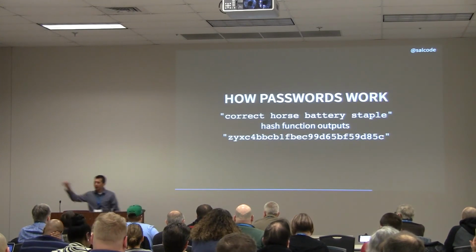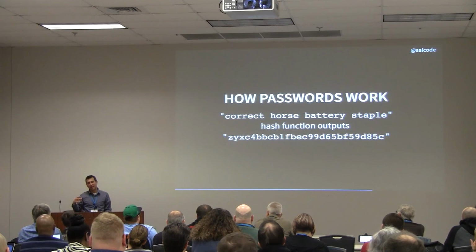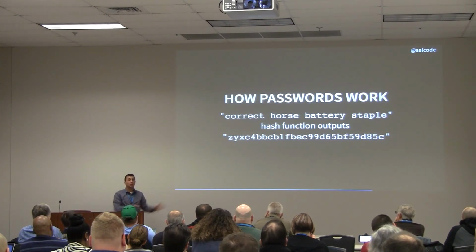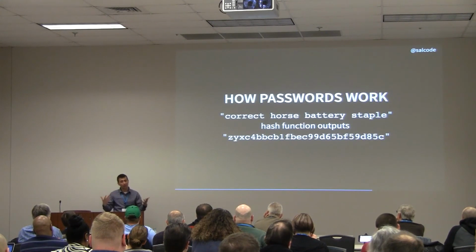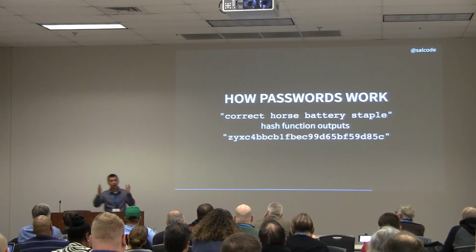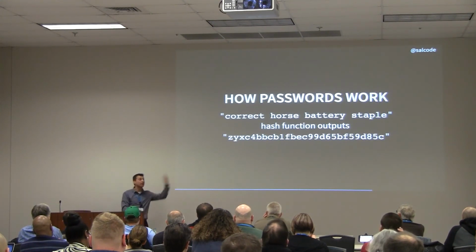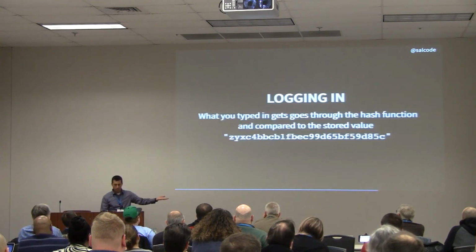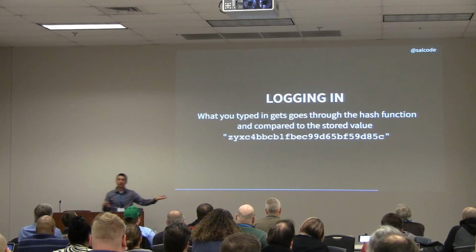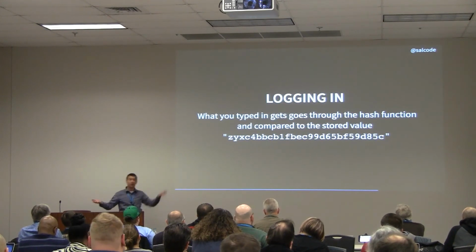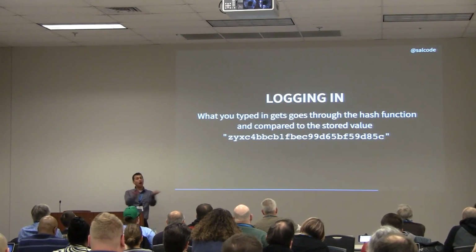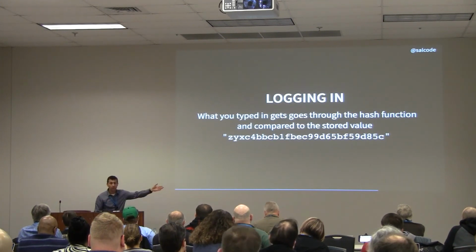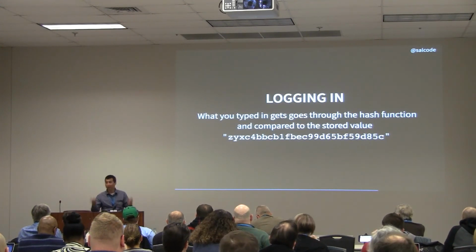And two, if I put in the same thing into that hashing function, I always get that same line of gibberish, that same hash. So what WordPress does is, when you type in your password, they run it through that hashing function, they get the line of gibberish, and they store that line of gibberish. So then when you want to log in, you type in your password, they run it through the hashing function, they get a line of gibberish. They compare it to the stored line of gibberish. Oh, it's the same lines of gibberish. They must have typed in the same password. Great, let them in. It's really brilliant.